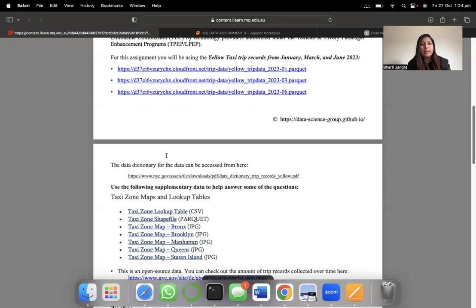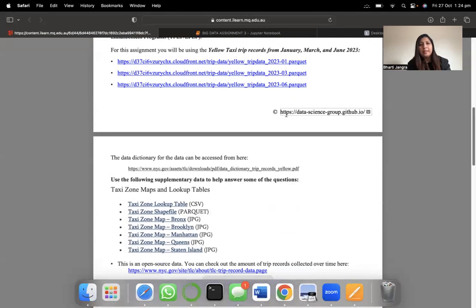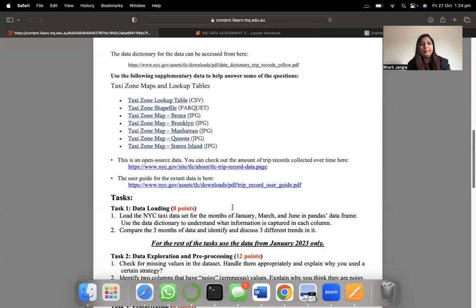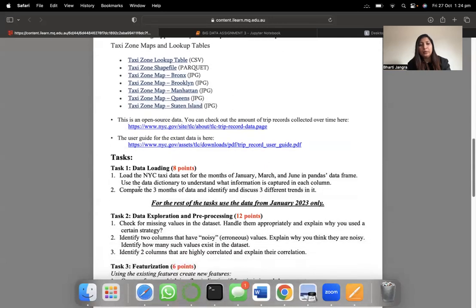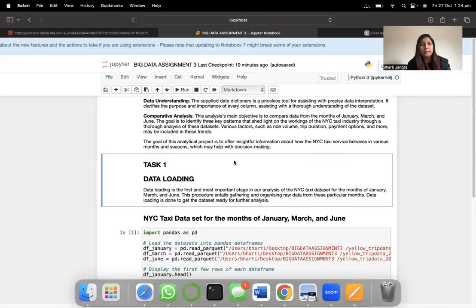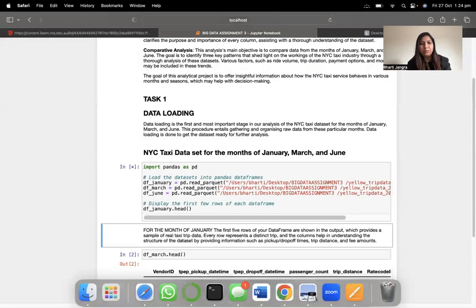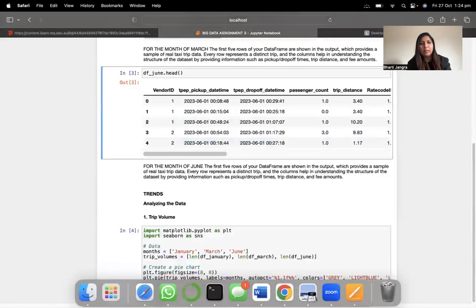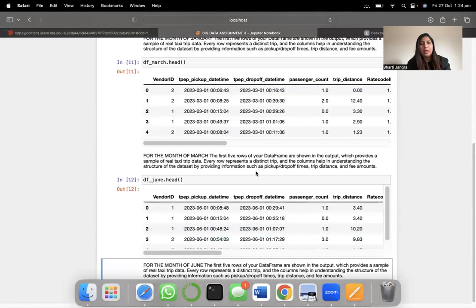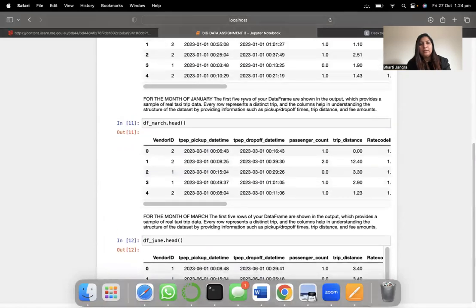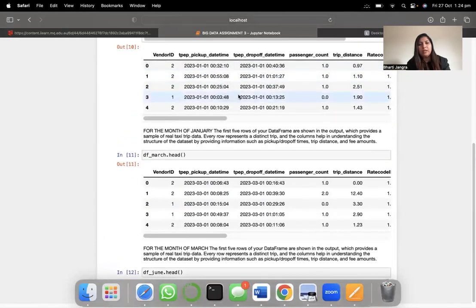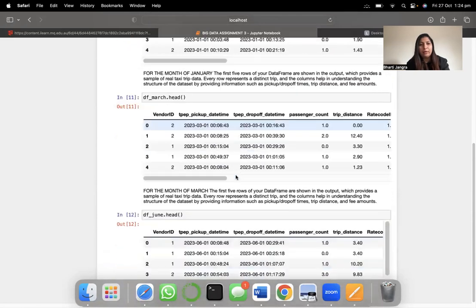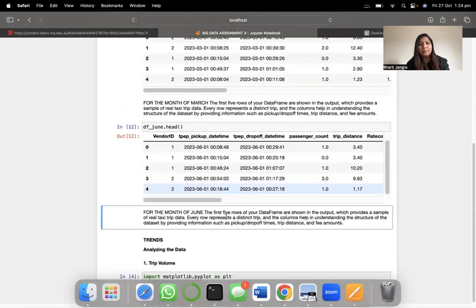So our first task is using these yellow taxi trip records from January, March, and June 2023 and loading them into our file. So the first task is data loading. Here is the data loading. This is for the month of January, this is for the month of March, and this is for the month of June. For the month of January, these are the first 5 rows of the data frame, which are shown as an output, and same for March and same for June.